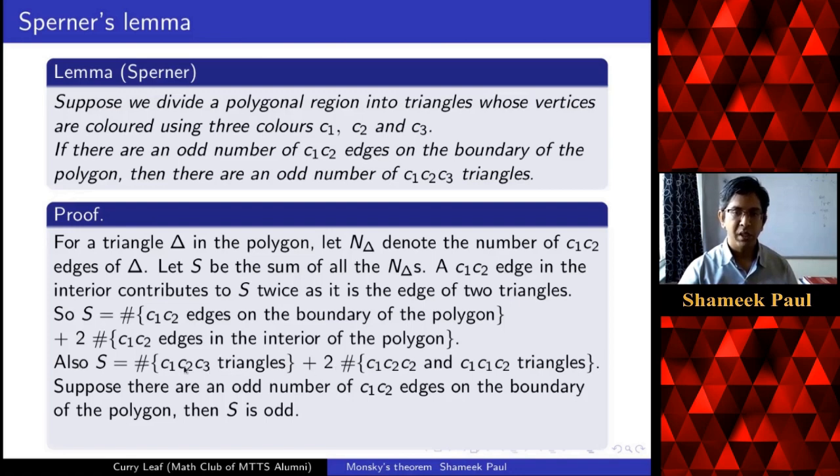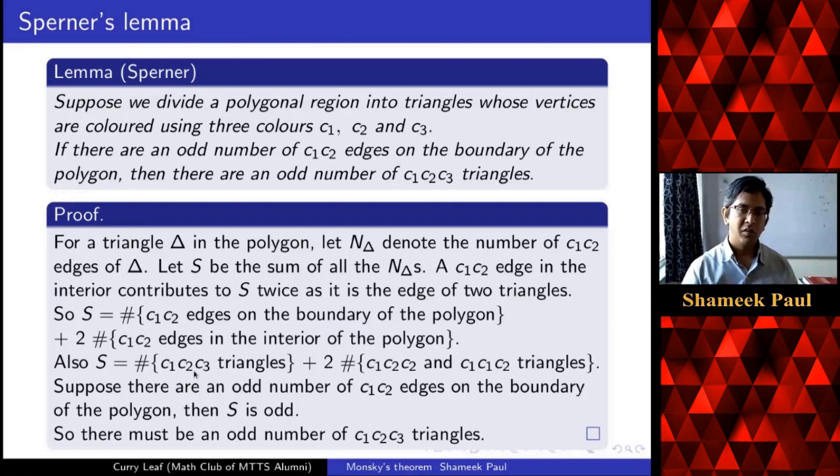So this has to be odd. So we see that there have to be an odd number of rainbow triangles. And the smallest odd number is 1. So we can say that there has to be at least one rainbow triangle. Okay, so this is Sperner's lemma.